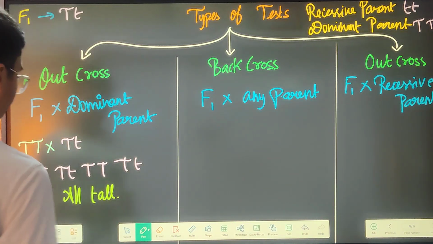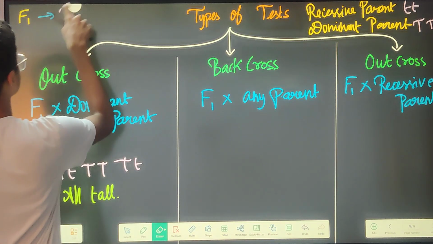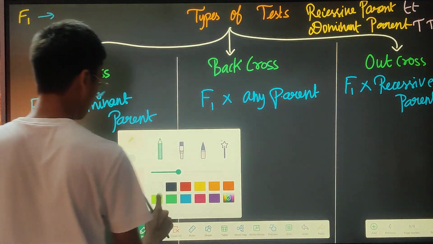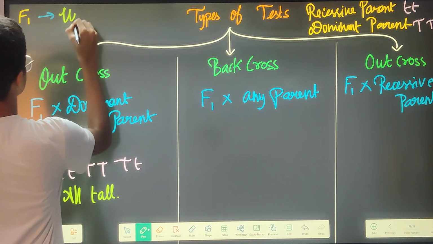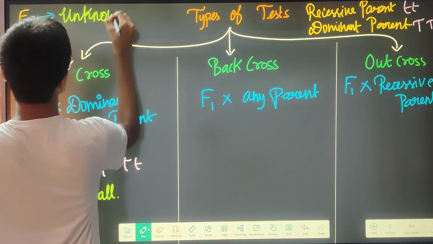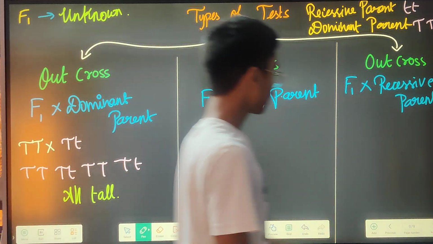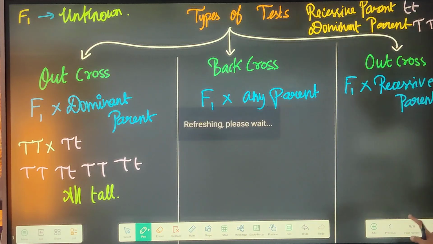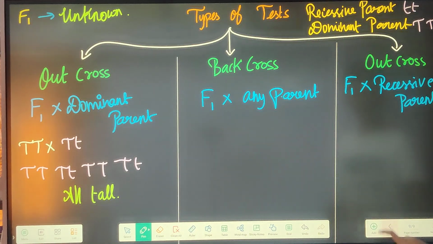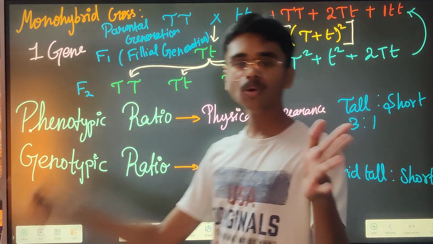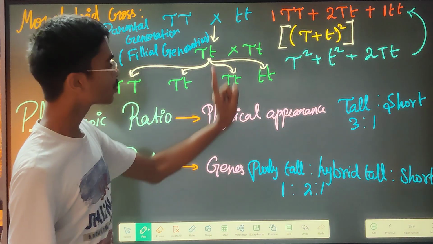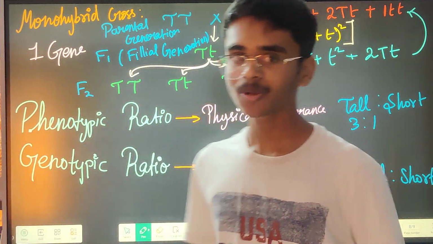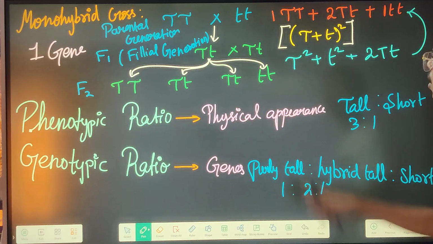Well, actually, F1 is what your unknown is. And moreover, F1 is unknown. You don't know what it is. It can also be small tt, there is no problem with that. It can be also small tt or it can be just capital TT.